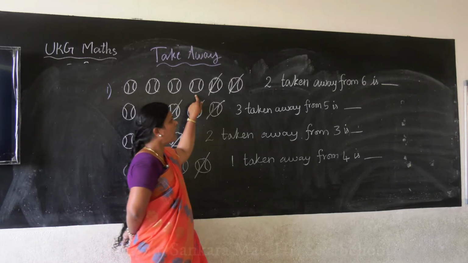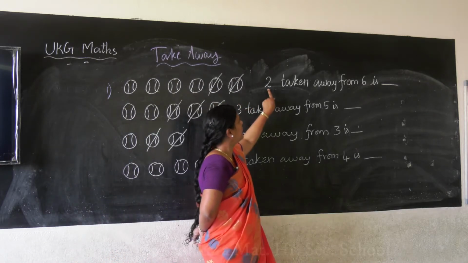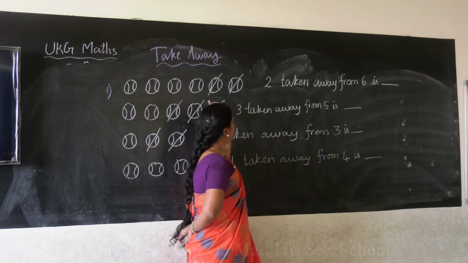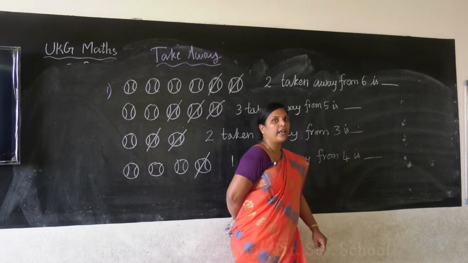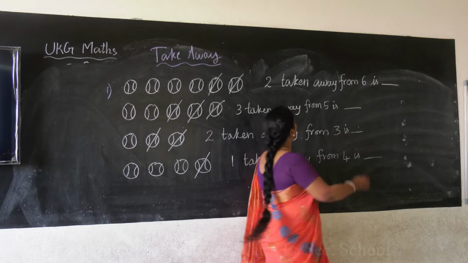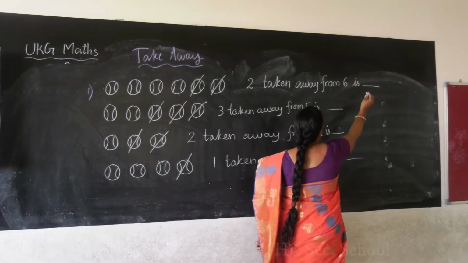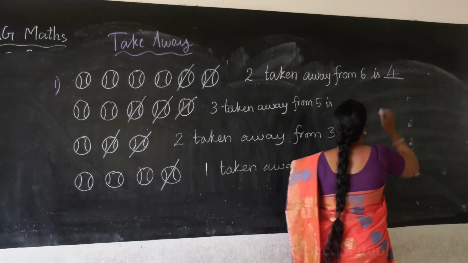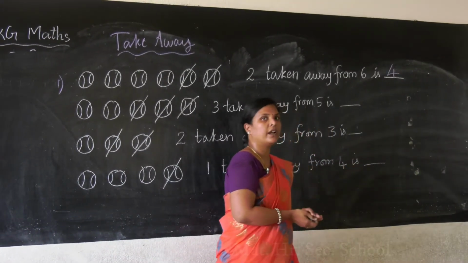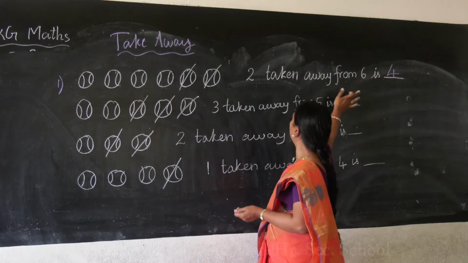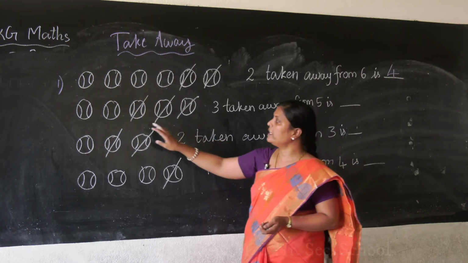Okay? So what I have written here? 2, taken away from 6 is what? 2 taken away from 6 is? How to do? 2 taken away from 6 is 4. Okay? Here you have to write 4. Understood children? 2 taken away from 6 you have 4. Okay? See the next one.